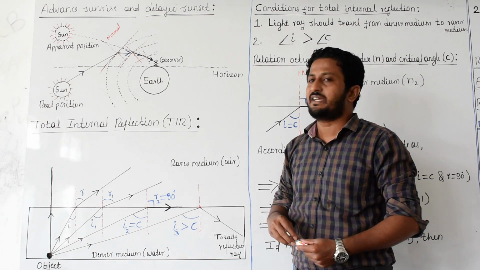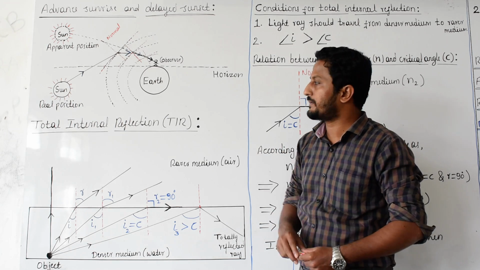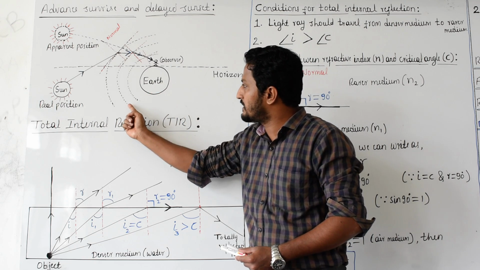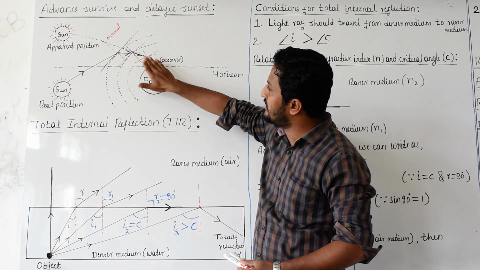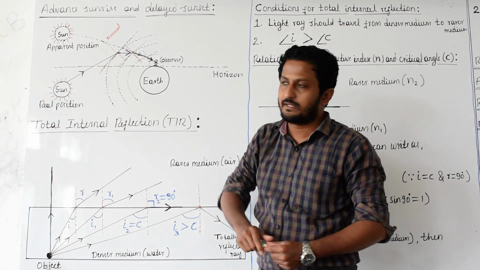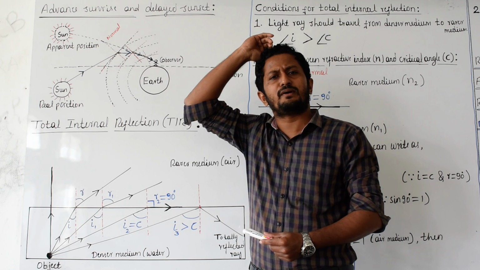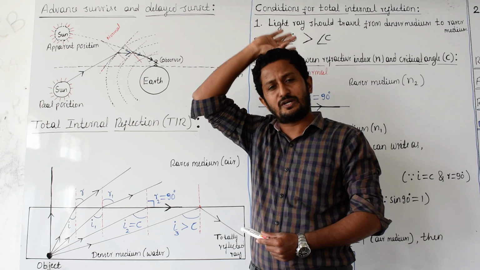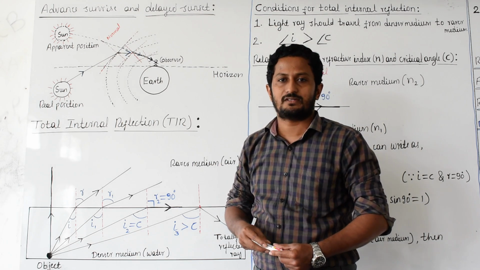So now we are discussing advanced and delayed. What are these two? See here, this is the earth. These dotted lines indicate the different layers of the earth's atmosphere. Above the earth, many different molecules are there, distributed up to a long distance, which we call the atmosphere of the earth.